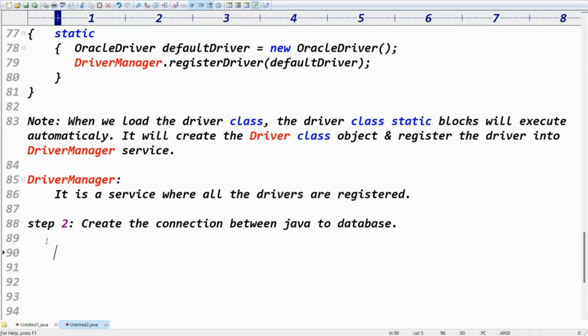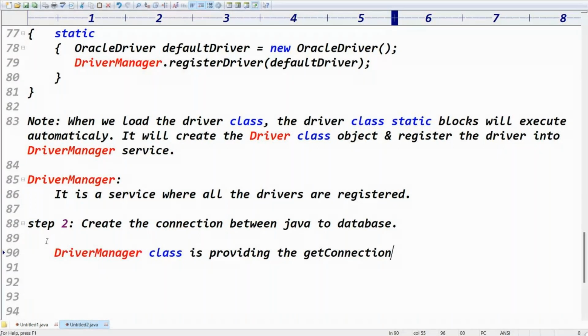That's it, guys. The DriverManager class is providing the getConnection method to make the connection, right? Exactly, to provide the connection.